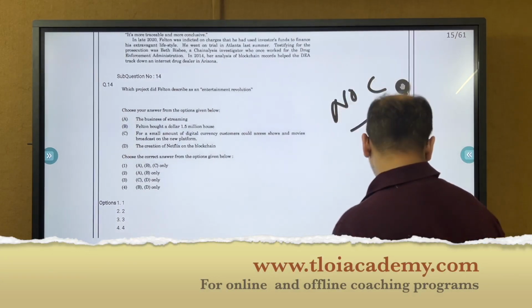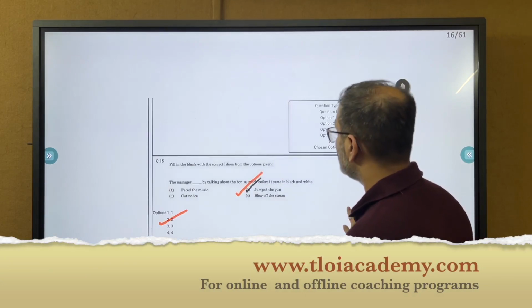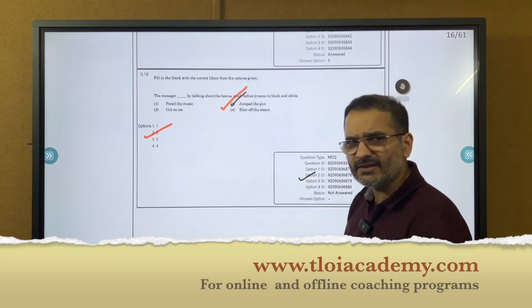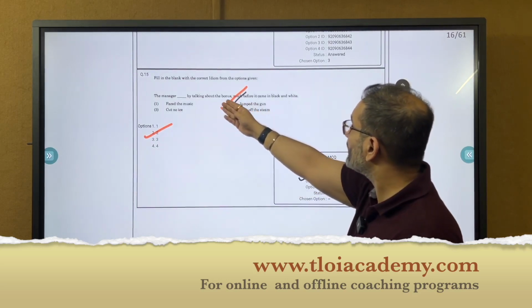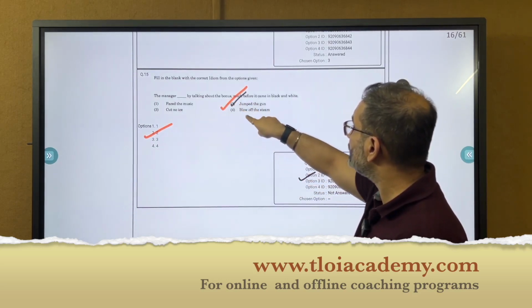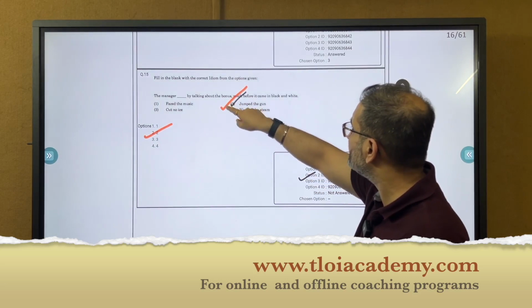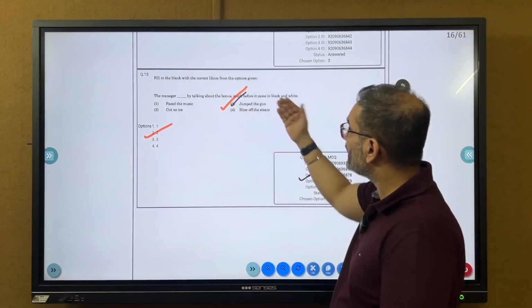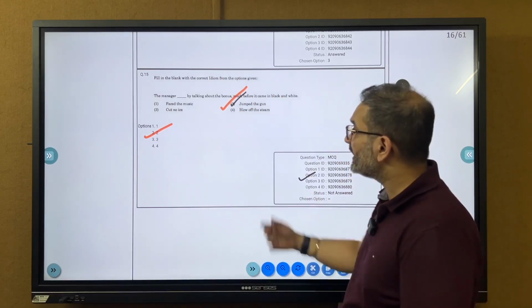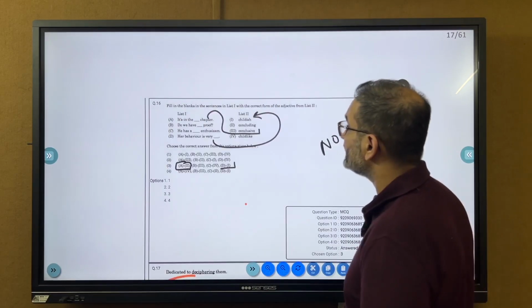This is again no challenge. I'm not going into the reading comprehension. This was dead simple, right? The manager jumped the gun by talking about the bonus. किसी ने ये भी पूछा कि blow off the steam नहीं होना चाहिए. Blow off the steam is being angry or something. It's jumped the gun कि पहले ही बता दिया है. So again, the answer has been correctly marked by NTA.